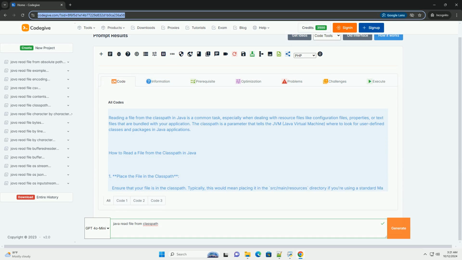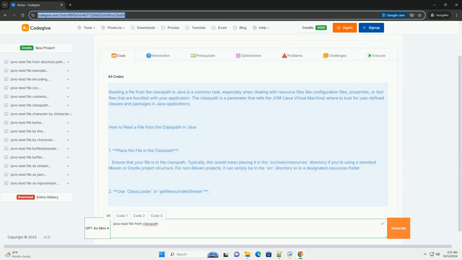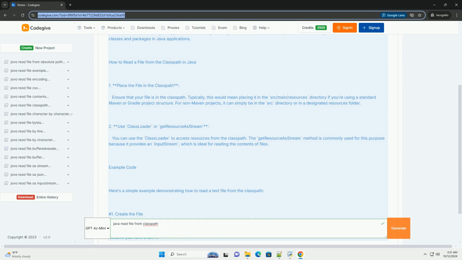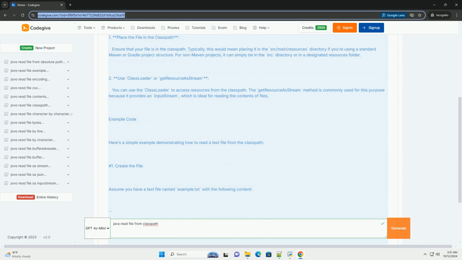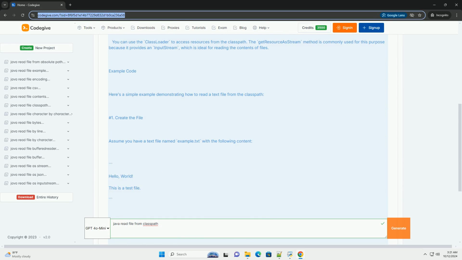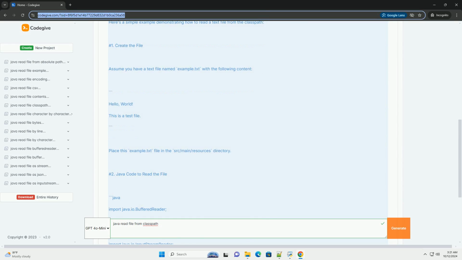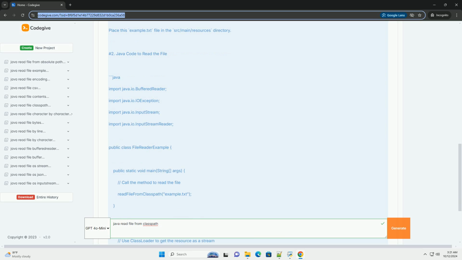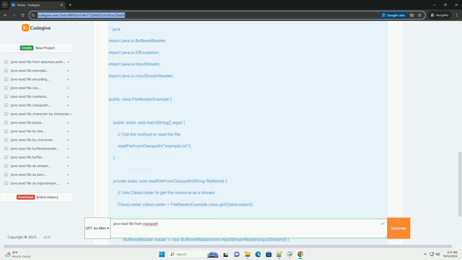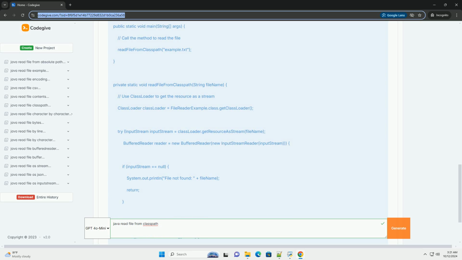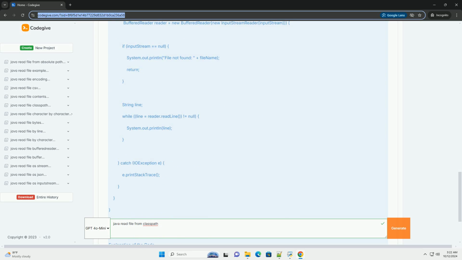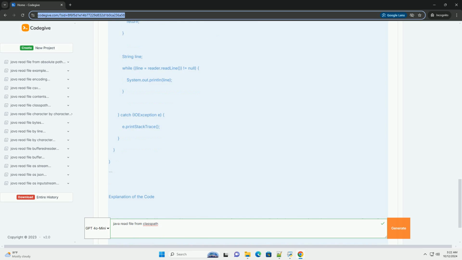Reading a file from the class path in Java is a common task, especially when dealing with resource files like configuration files, properties, or text files that are bundled with your application. The class path is a parameter that tells the JVM, Java Virtual Machine, where to look for user-defined classes and packages in Java applications. How to read a file from the class path in Java.